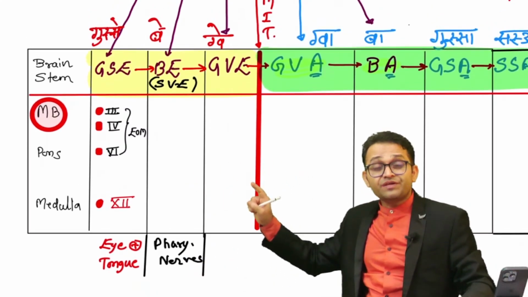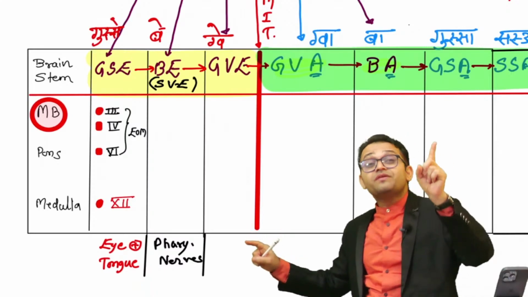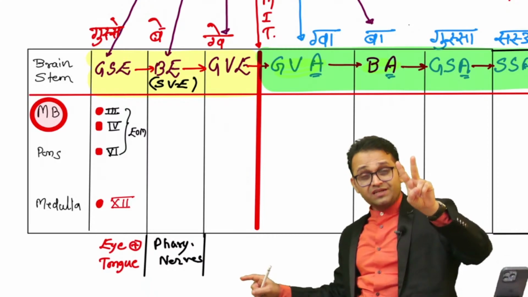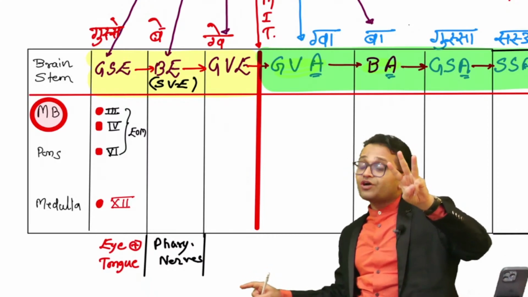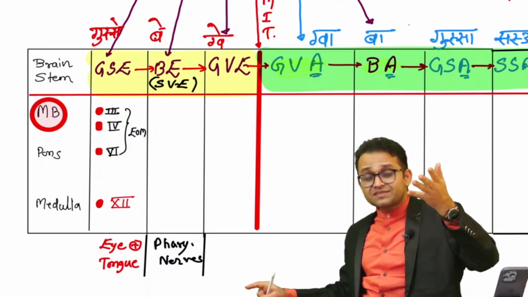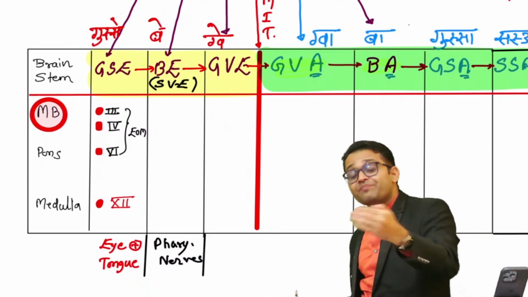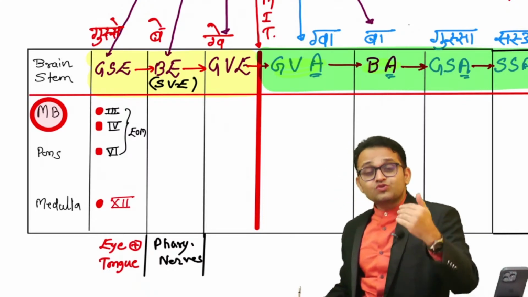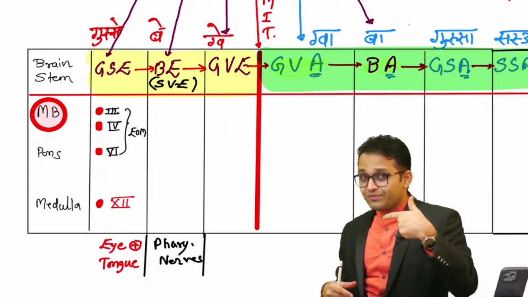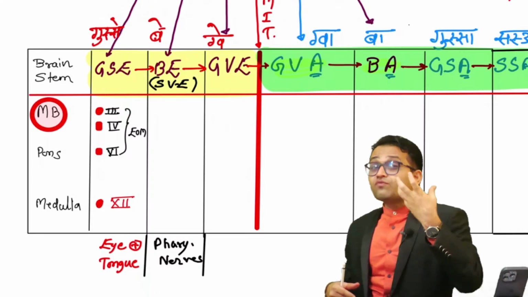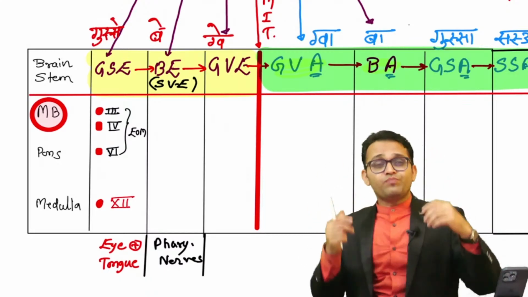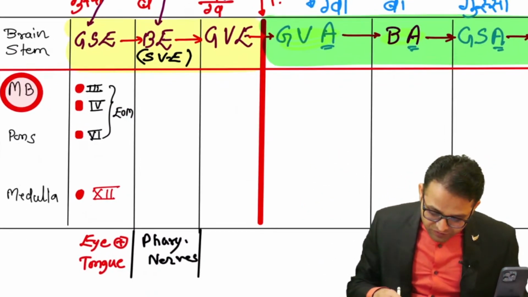So just tell me, the first arch has the mandibular nerve. The second arch has the facial nerve. Then the third arch has the glossopharyngeal nerve. The fourth arch has the 10th nerve. Yes, the 10th nerve is assisted by the 11th nerve. So that's why this complex is known as the vagus nerve plus accessory nerve. So vago-accessory complex.